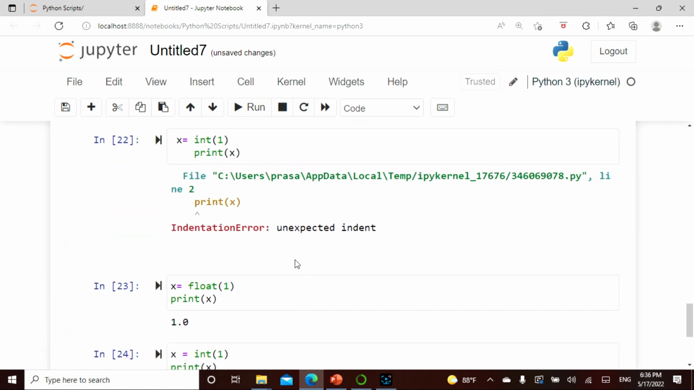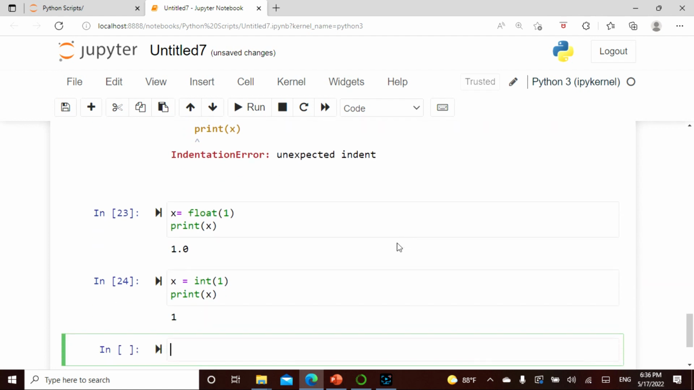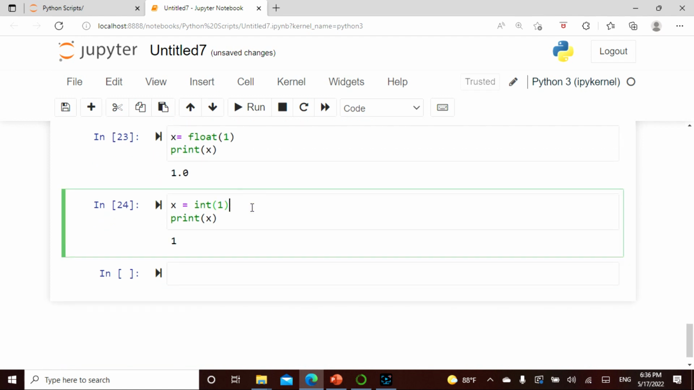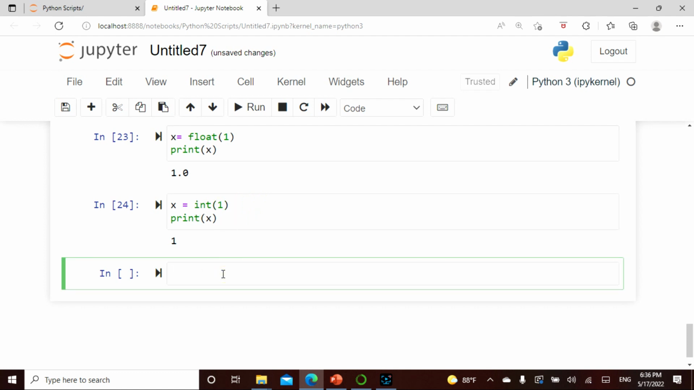So why did it give me a problem here? Because the print x was in the wrong place. I should have done it here. This is how you should play with it. Had I had an indentation, it could have come below the I, but not right now.